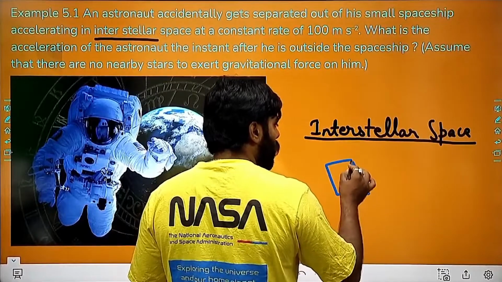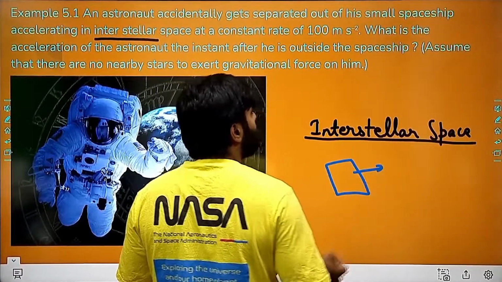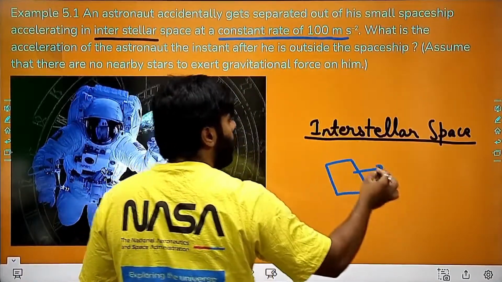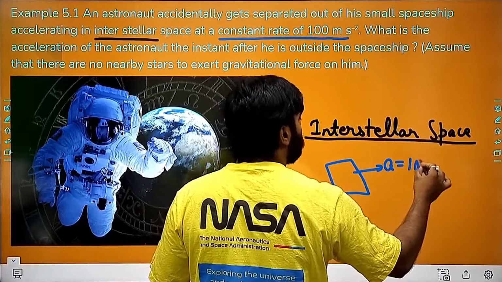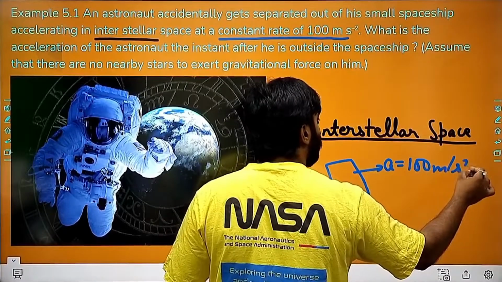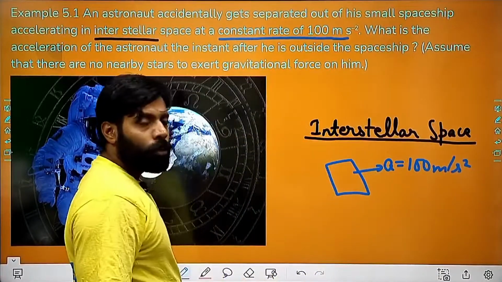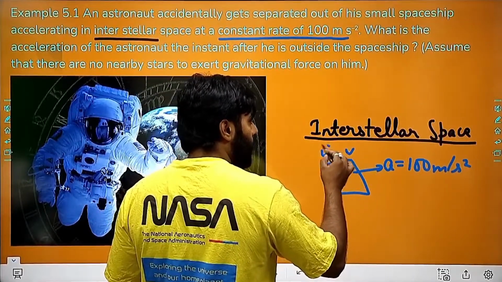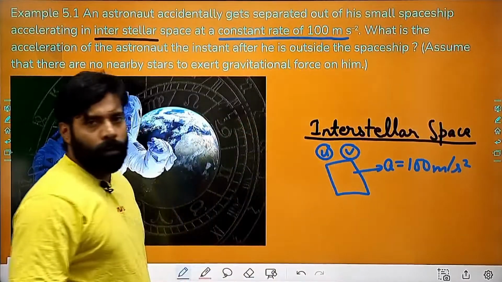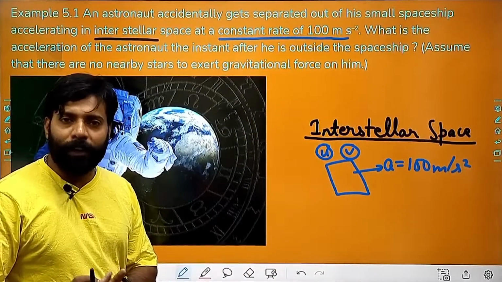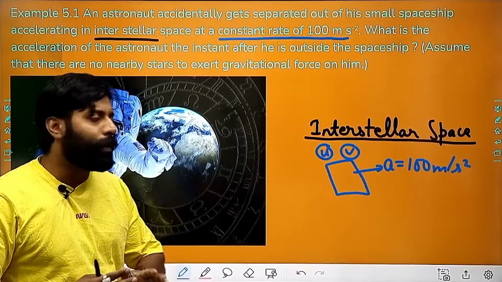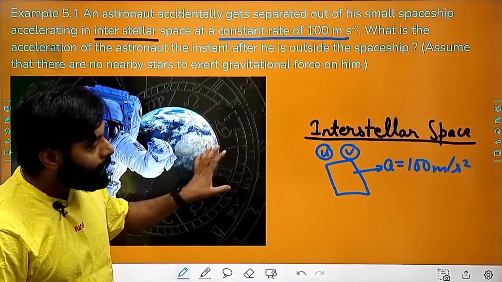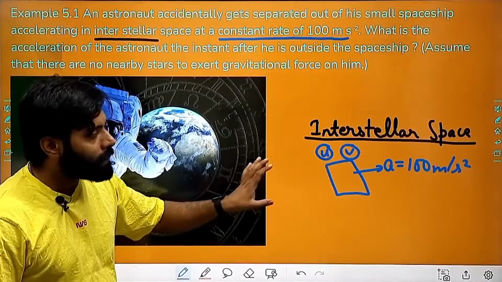There, one spaceship is moving. The acceleration of the ship is 100 meter per second square, right? So its velocity will be continuously changing. Initial velocity will be different from the final velocity, because this spaceship is accelerating with the acceleration of 100 meter per second square.